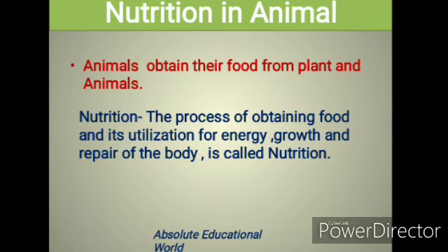The process of taking food and utilizing it to develop our growth and repair the body is called nutrition. For more discussion about nutrition, you can watch the class 7 video.